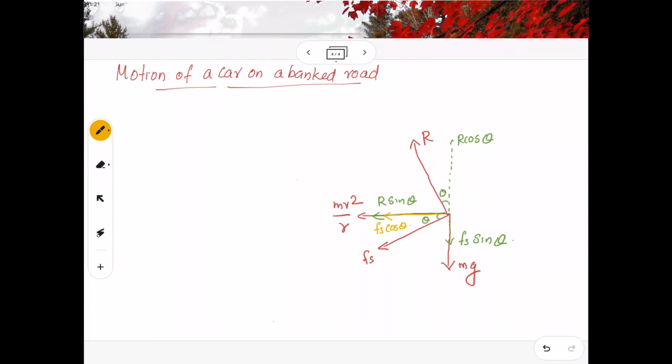Now very interestingly, you can see that along the direction of mv square by r we have R sin theta and Fs cos theta. So let me write this.